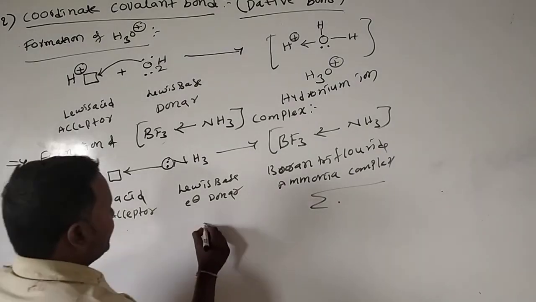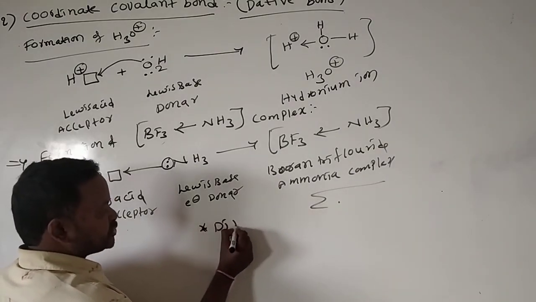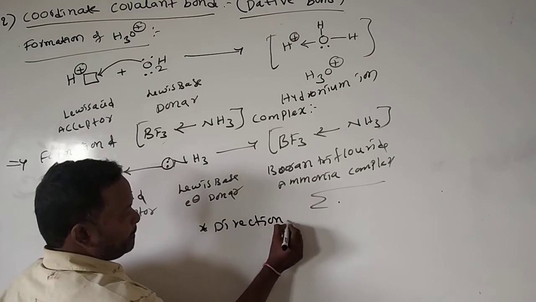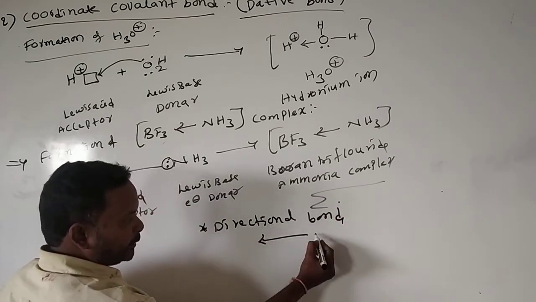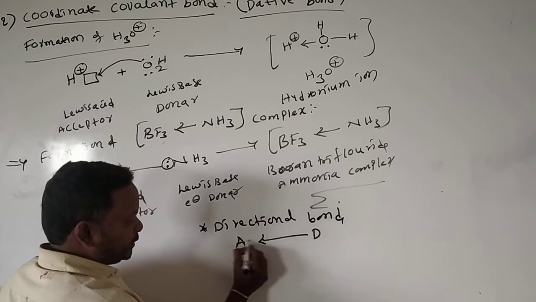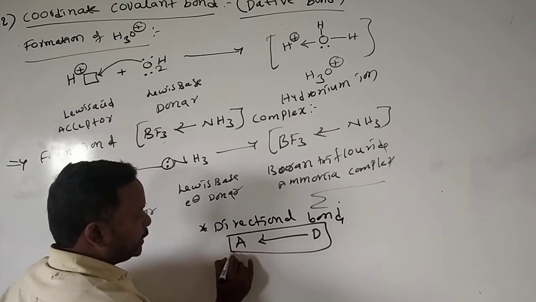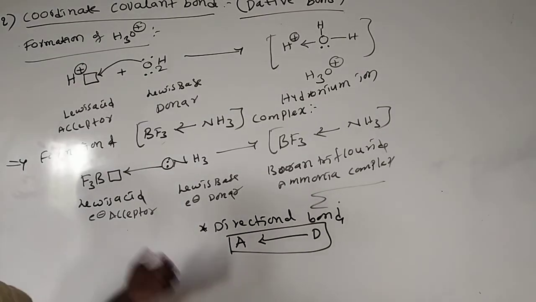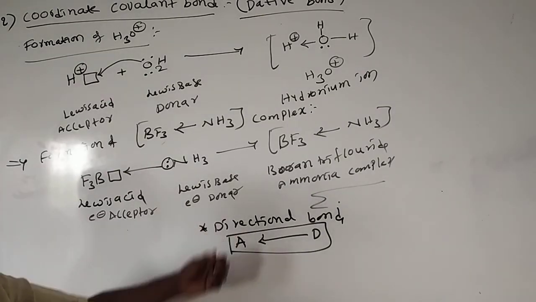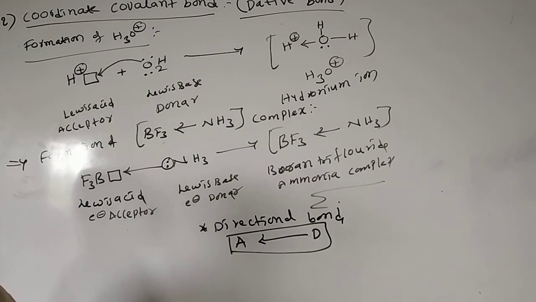Why is it directional? It always goes from donor to acceptor. So this is called a directional bond.